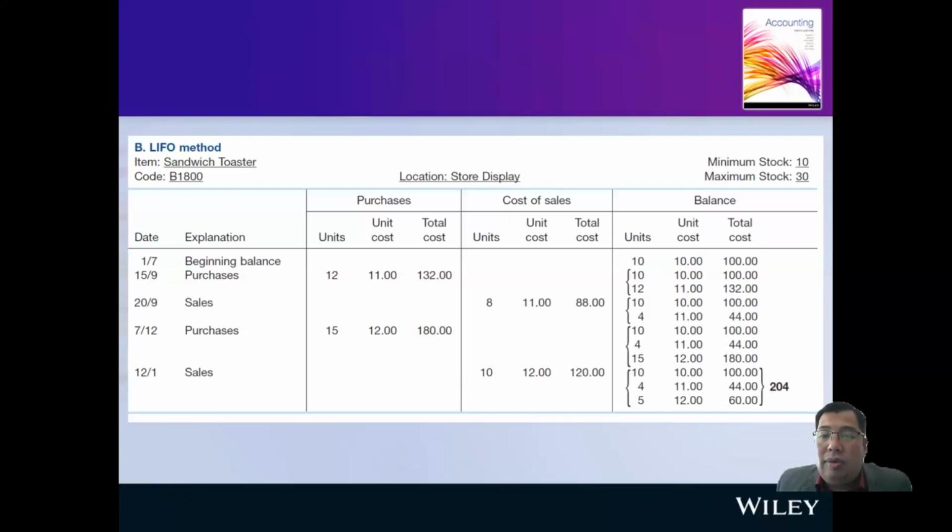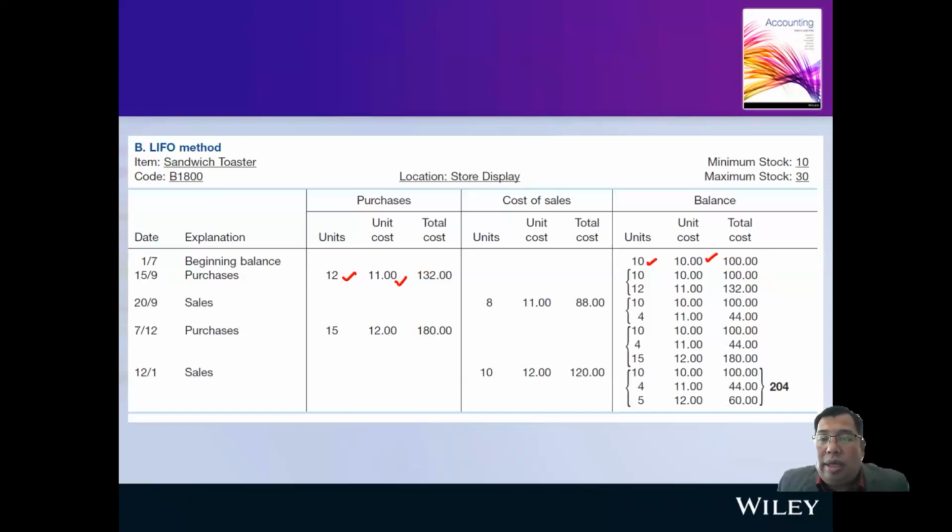We start with 10 units of inventory at a cost of $10. Later on, we purchase another 12 units of the inventory at a cost of $11.